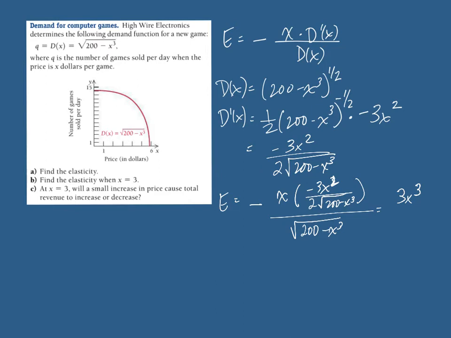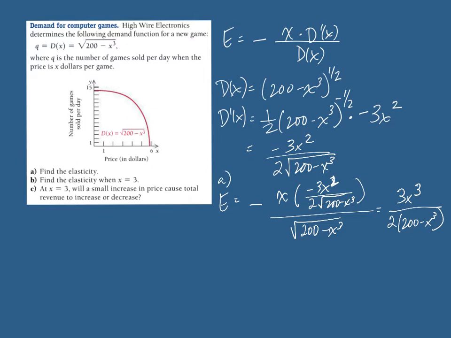X times negative 3x squared is negative 3x cubed, but the opposite of a negative is a positive. And then the square root of 200 minus x cubed goes down into the denominator, so this will be 2 times the square root squared, so 2 times 200 minus x cubed, simplified there with our algebra. So that was part A.